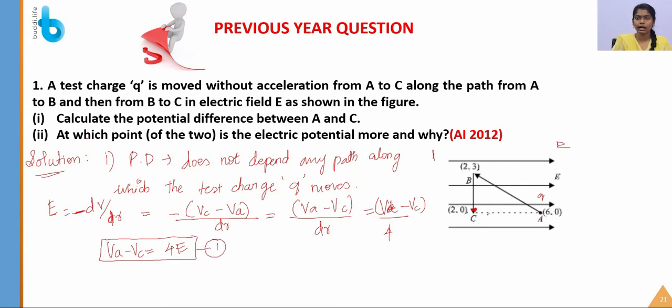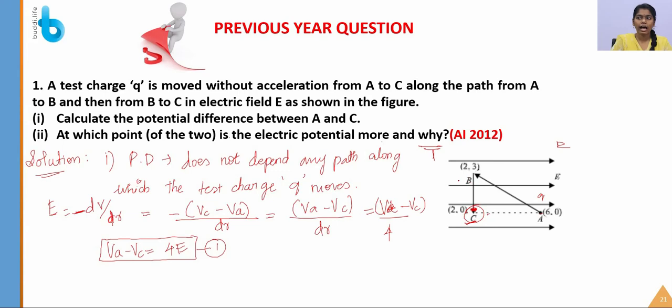The next part was: at which of the two points is the electric potential more, and why? Easily you can say that at point C the potential is high, because of the reason I have already given.